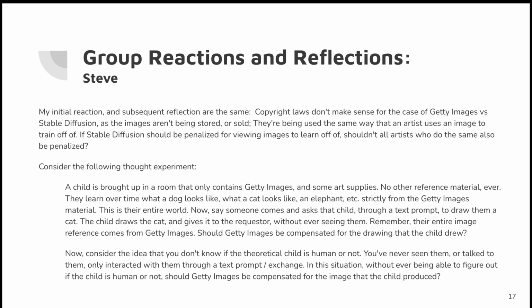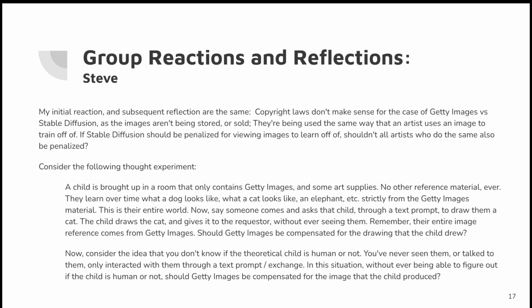Consider the following thought experiment. A child is brought up in a room that only contains Getty images and some art supplies. No other reference material ever. They learn over time what a dog looks like, what a cat looks like, an elephant, etc., strictly from the Getty Images material. This is their entire world.